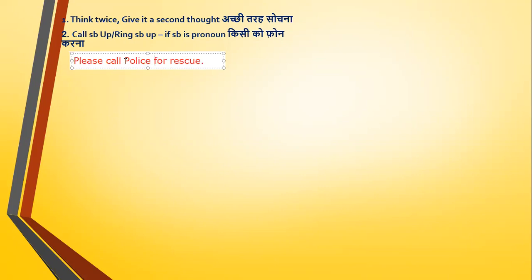Please call police for rescue. So when you don't know whom you are calling, in that case, somebody up. But we are calling police directly, so please call police for rescue us. Simple. Clear.